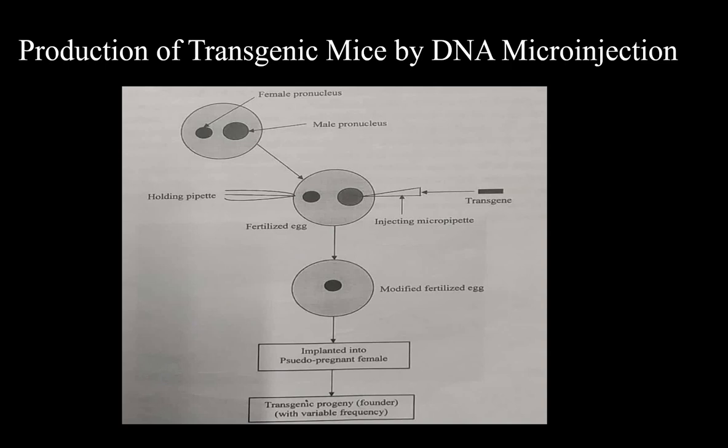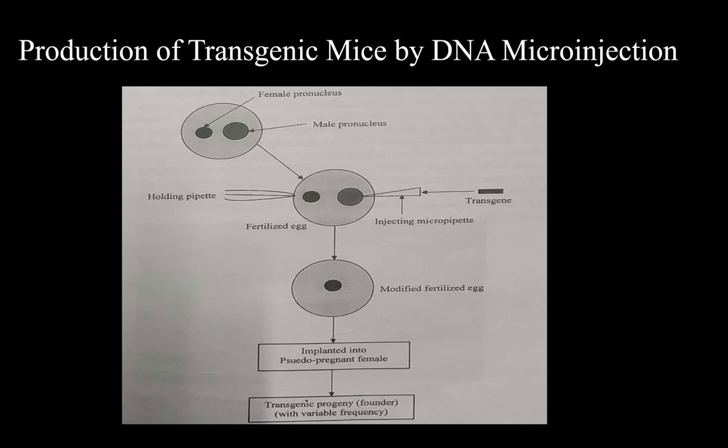It is implanted into the uterus of the female, which is the foster mother, artificially prepared for pregnancy, and therefore in this diagram a pseudo-pregnant female is shown in the particular box.